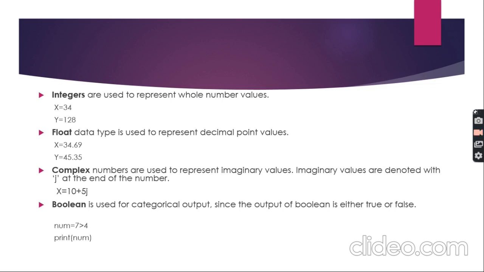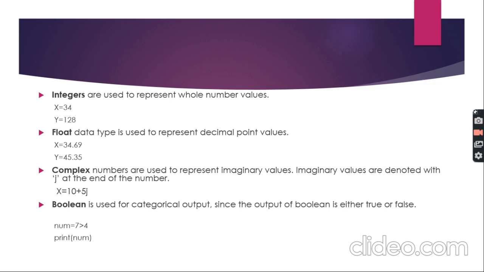Here you can see a variable taking the expression 7 is greater than 4. Of course 7 is greater than 4, that is true, that's why it will store the value true. If I write 4 is greater than 7, of course it is false, so it will store the value false.